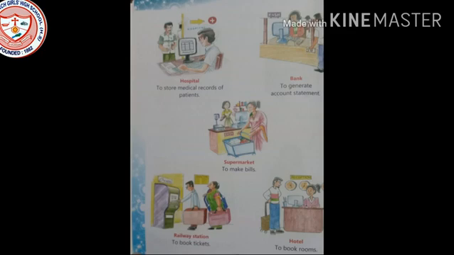Now see, the next one is supermarket. In supermarket, what happens? When we go to the supermarket, we buy things. In supermarket also, the computer keeps the record of the things. How many things are there? How many soaps are there? How many medicines are there? How many clothes are there? In supermarket, everything you can see.